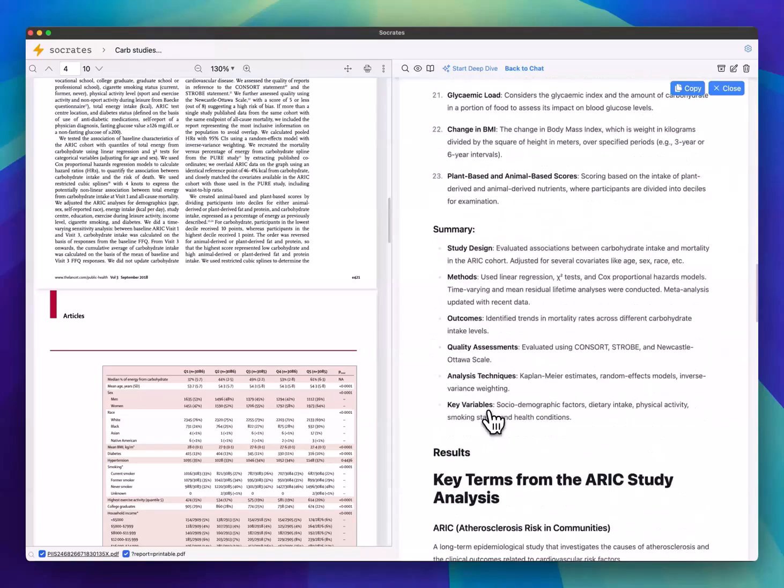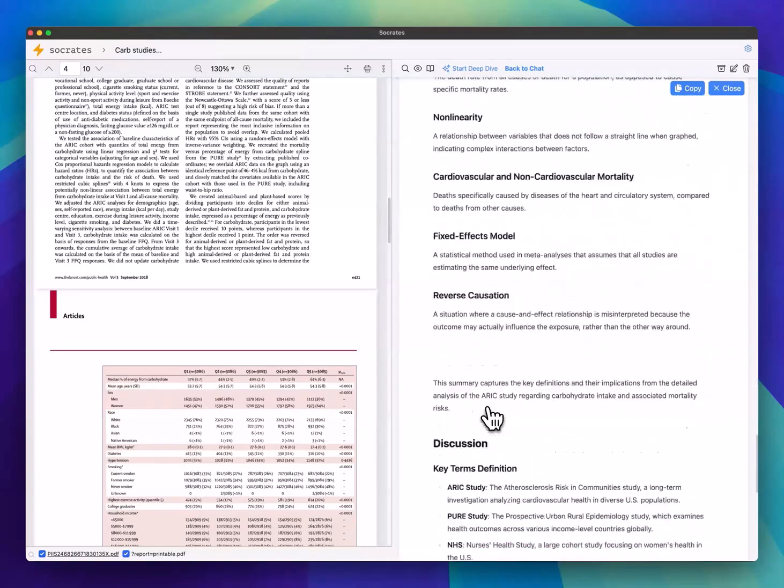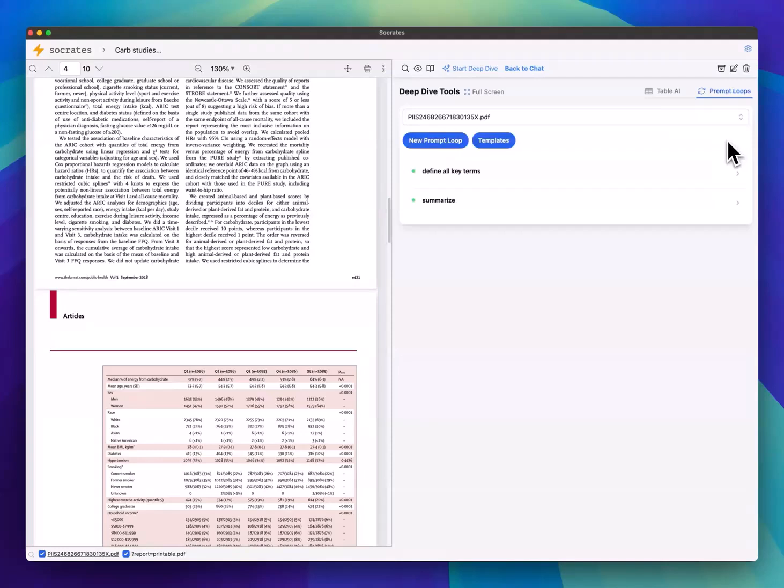So hopefully this is useful. Let me know if there are other workflows that you think can benefit from this. And that's it for now.